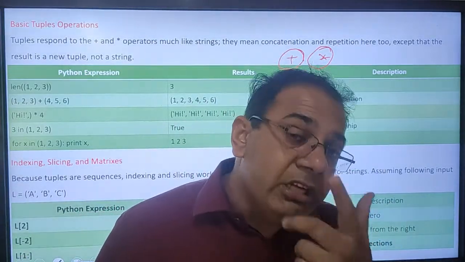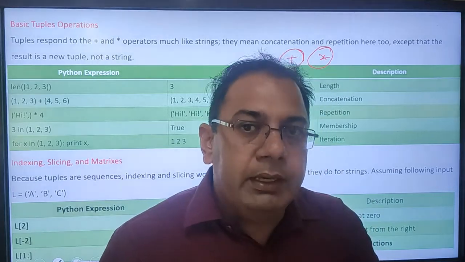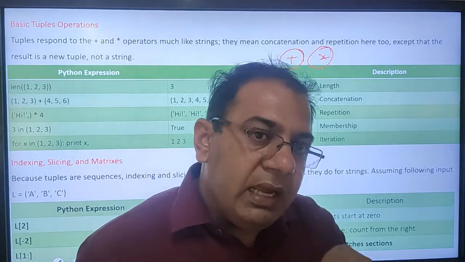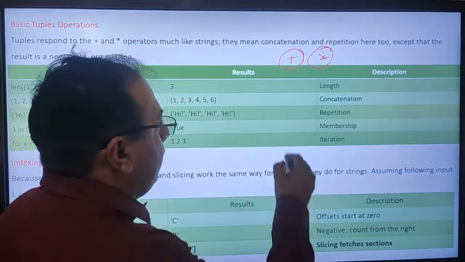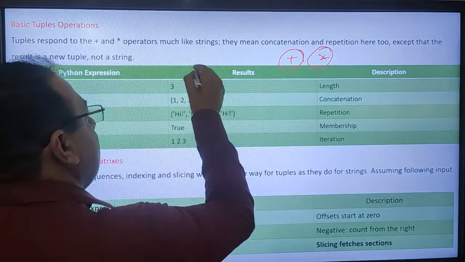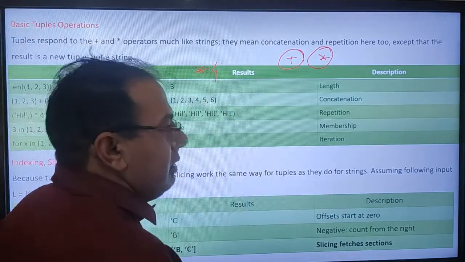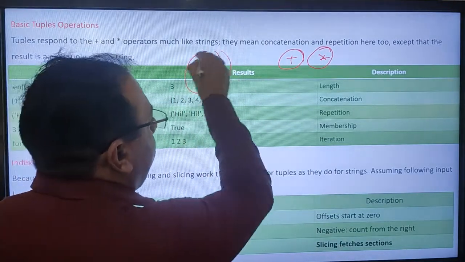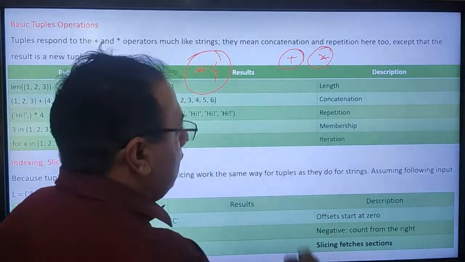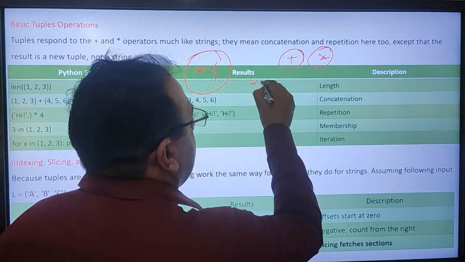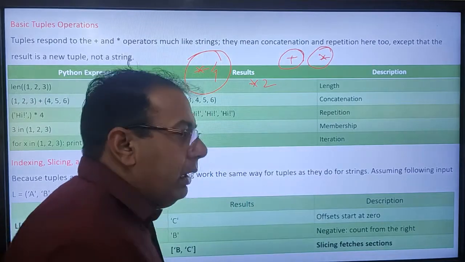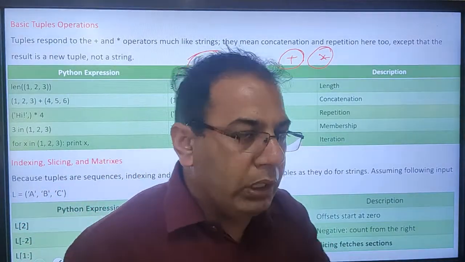Iterate the tuples means it will repeat that tuple that many times. Like if I write down here 4, it means my tuple is repeated 4 times. If I write down like this one, then my tuple will be repeated 2 times.